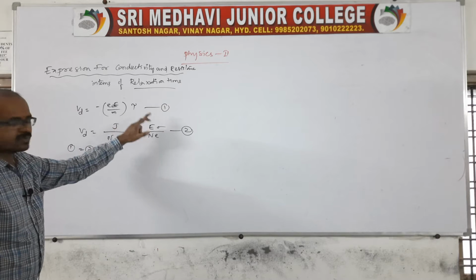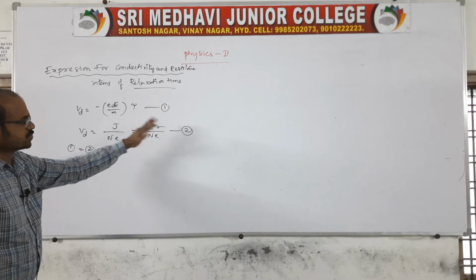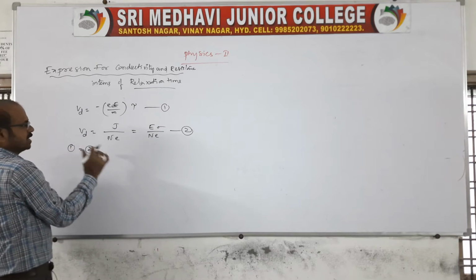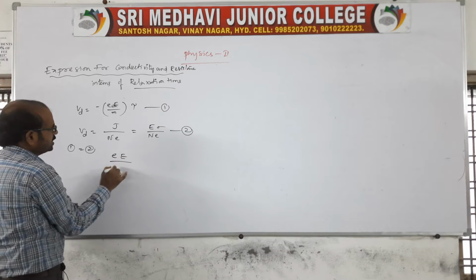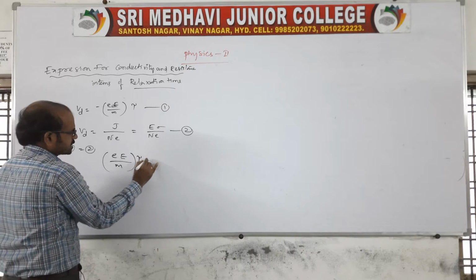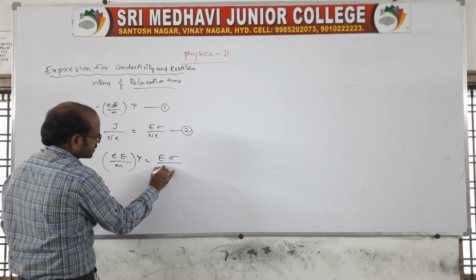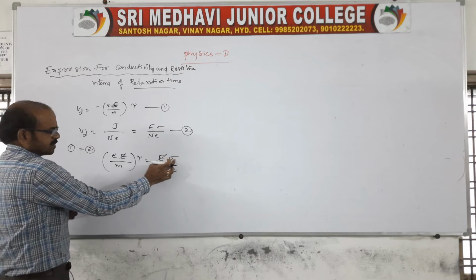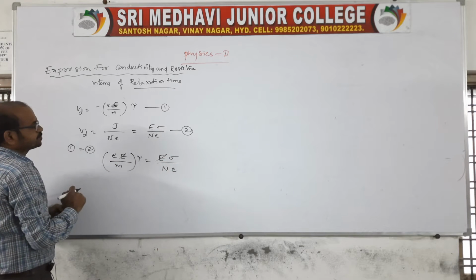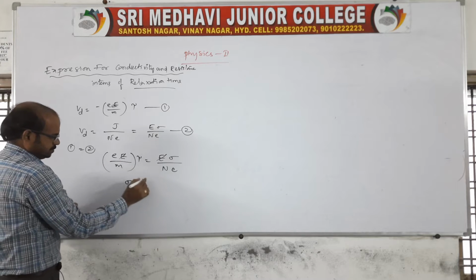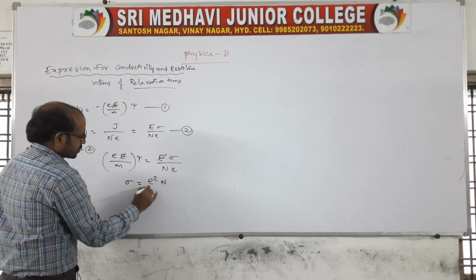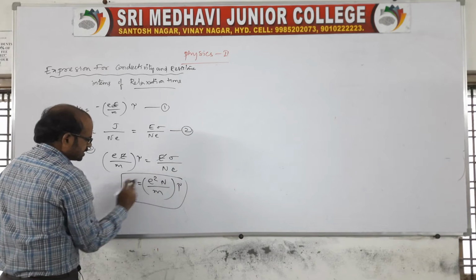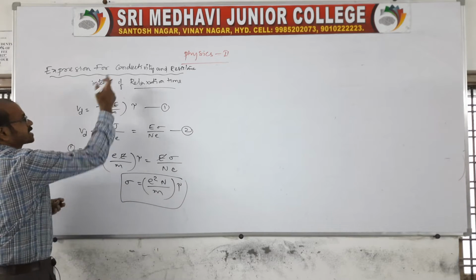So take equation 1 and equation 2 and equate them, that is 1 is equal to 2, because it is the drift speed in both. So here it is small e capital E by m into tau is equal to J by small e capital N, like this. Capital E cancels. Now we need sigma, so cross multiply this side. Therefore sigma is equal to E square capital N by small m into tau. This is the expression for conductivity in terms of relaxation time.